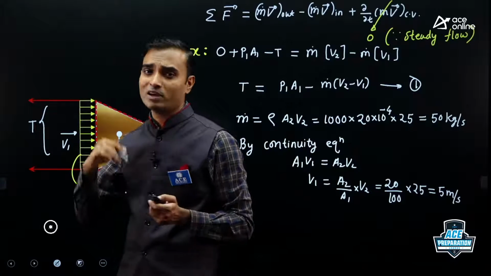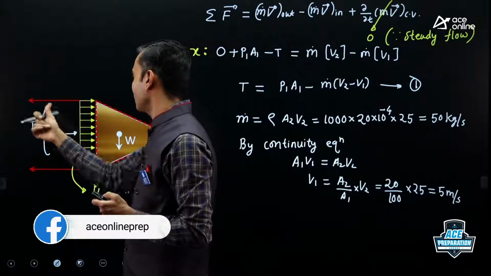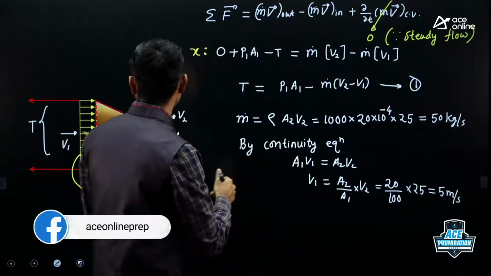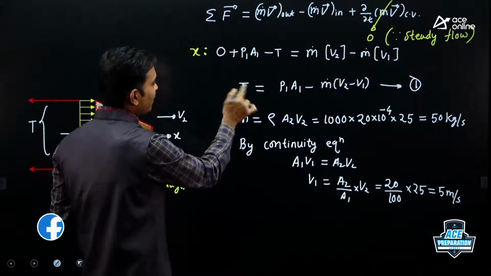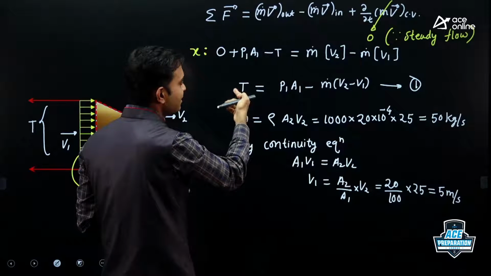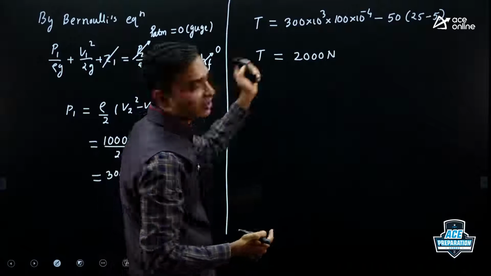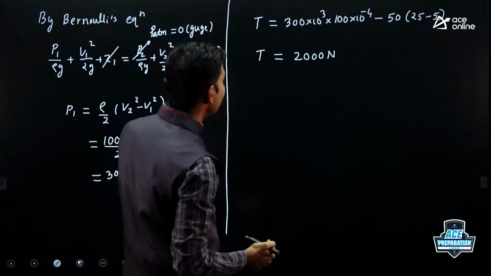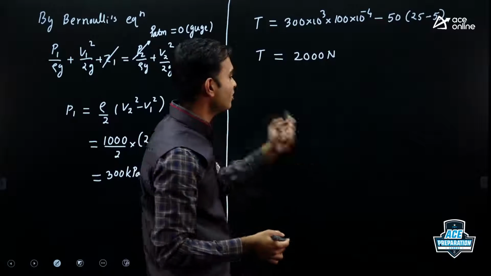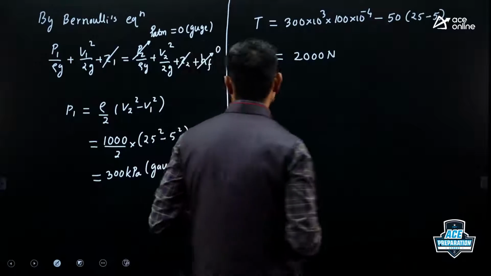So by chance, if you are not able to judge this direction of force, if you apply compressive force, but if you follow correct procedure, then compressive force here, in this equation, it will be plus T. So here sign will change, here it comes minus T. So you'll get negative answer. Understand? So if you are getting positive answer means your assumed direction is correct. If you are getting negative answer means you have to reverse the direction. Now let us consider one more question.